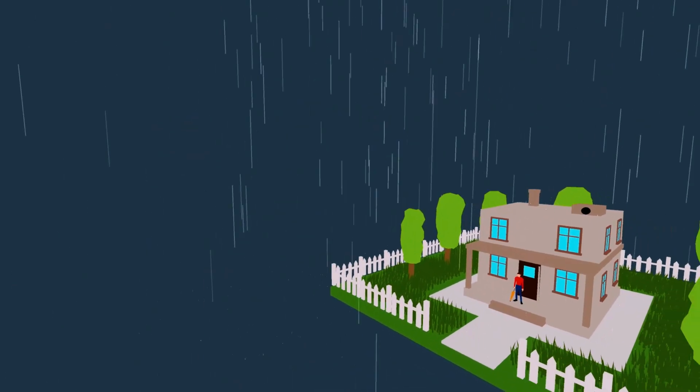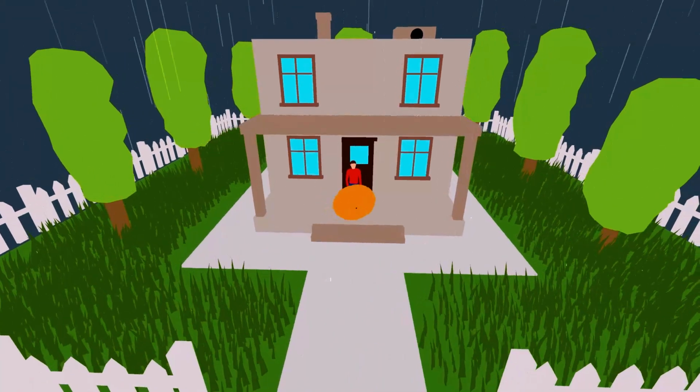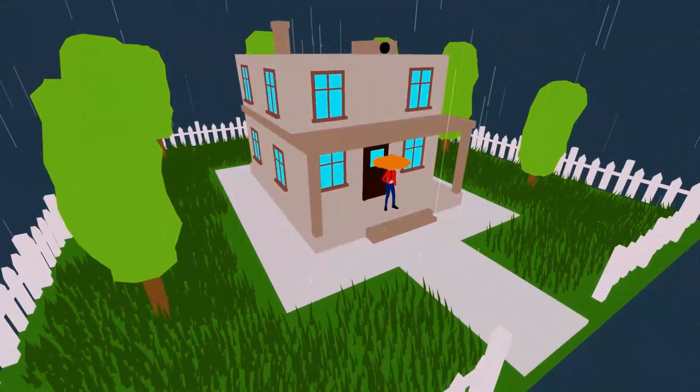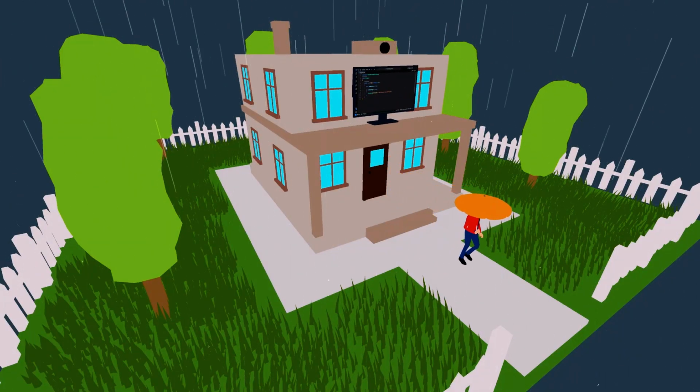For instance, when we step outside, we select our clothing based on the weather conditions. Now imagine if it's raining. In such cases, our automatic response is to grab an umbrella, as if our mind has a built-in code for it.